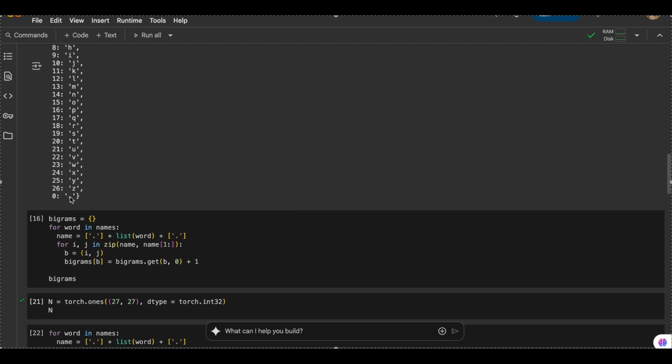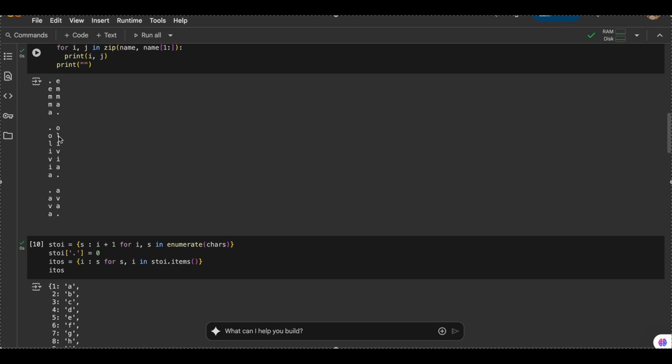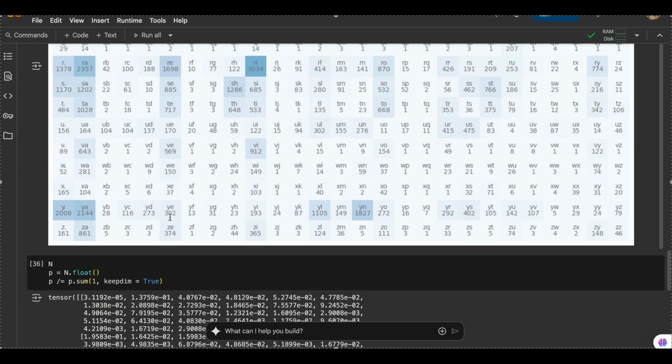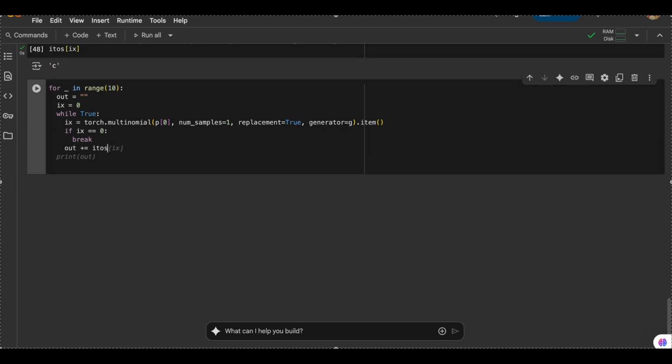If we get 0 as an output, that means that the name generator has ended its name. That is why we are getting a full stop. Dot represents the starting of the names or the ending of the names. There might be a chance that after starting it generates a dot again, so there will be a blank name, but that case is rare. But let's just see what happens. If not, then out plus equals itos of ix, and then we'll print out.